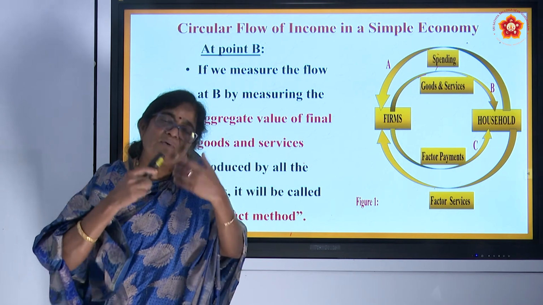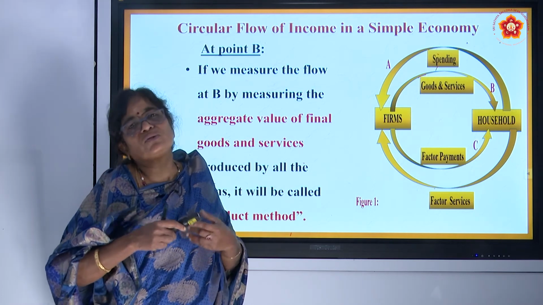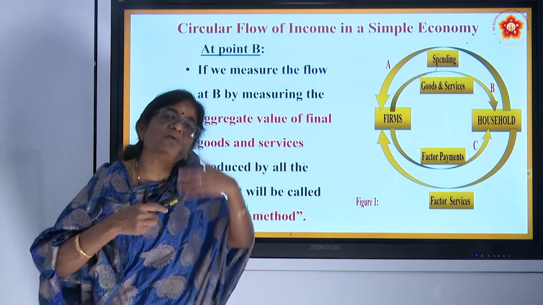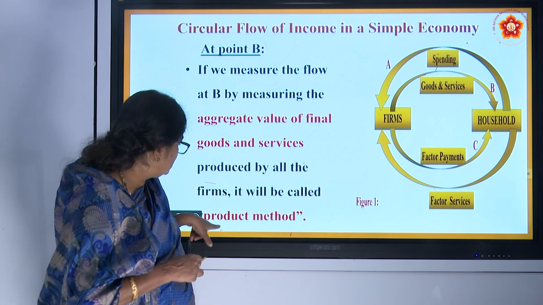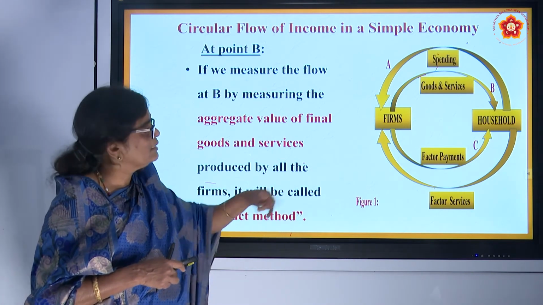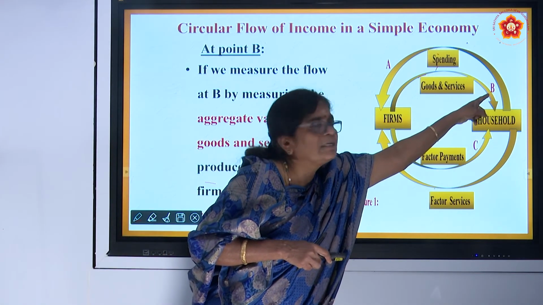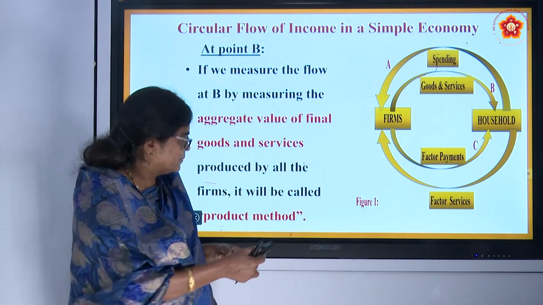Then the cloth is given to the dressmaker, who adds more value by stitching clothes for men and women. Therefore, the product method is also called the value added method. That will be discussed in detail next class. Goods and services at this point, the method of measuring national income, is called the product method.